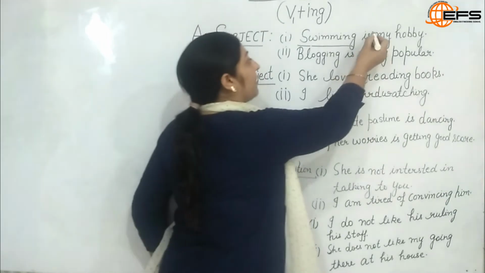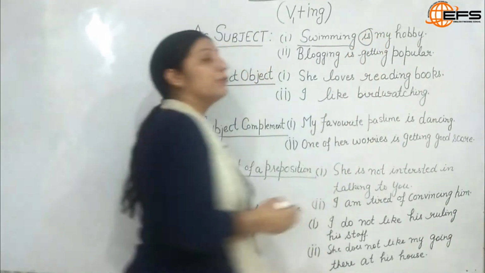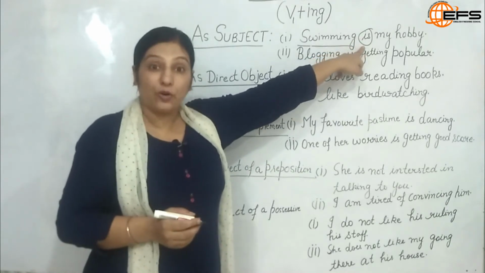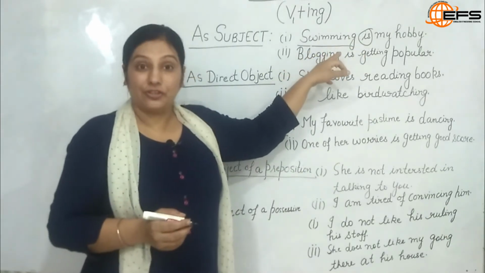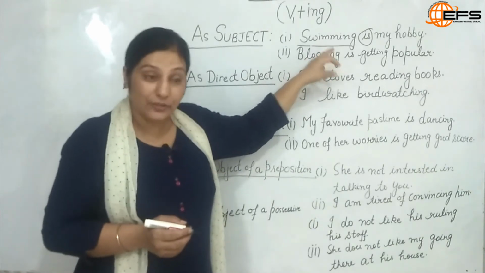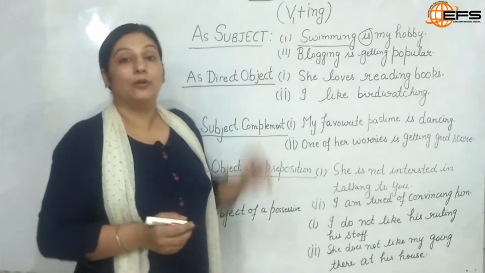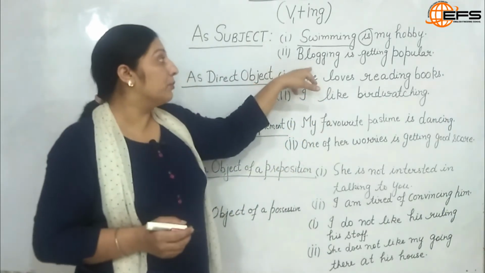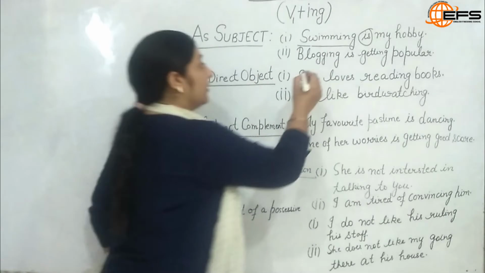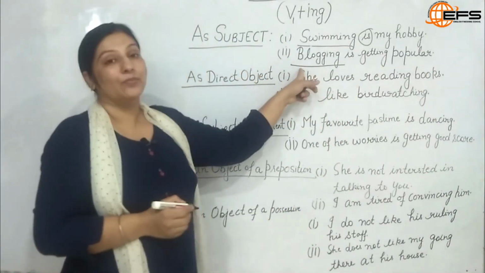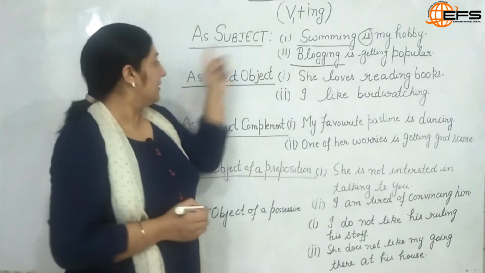And what is my finite verb here? That is the main verb, is. So I can change its tense: Swimming was my hobby. But I cannot change the gerund, so it remains the same, unchanged. So it becomes an example of gerund. Next example as a subject: Blogging is getting popular. So this is my gerund, which is used as a subject, a non-finite verb.